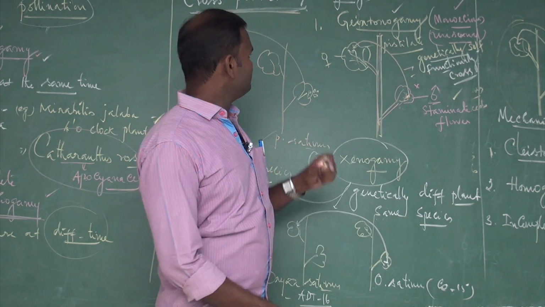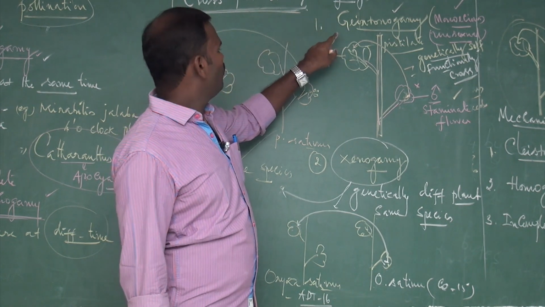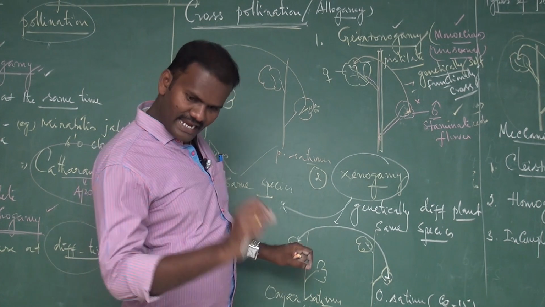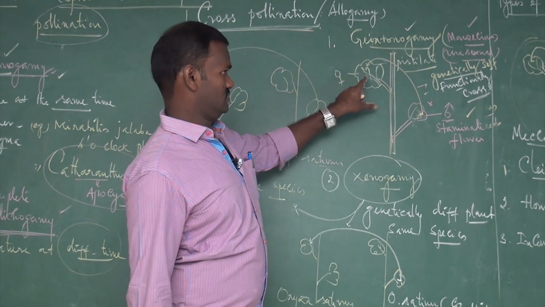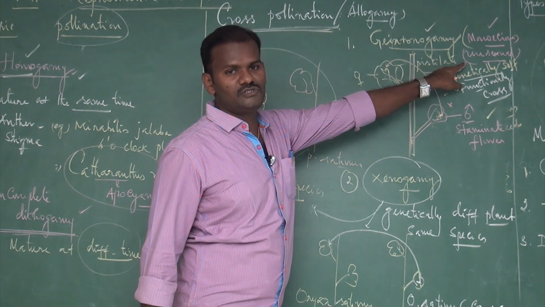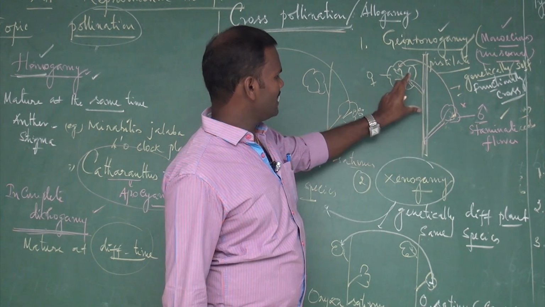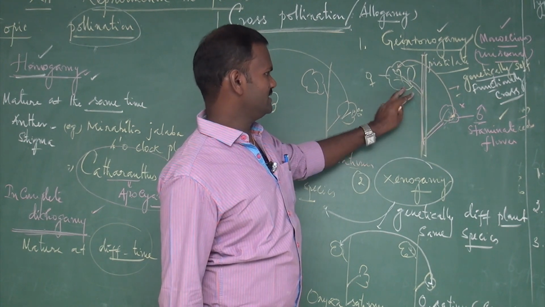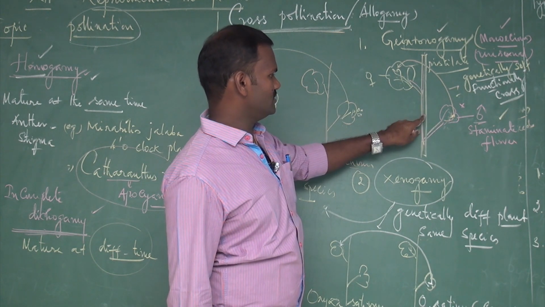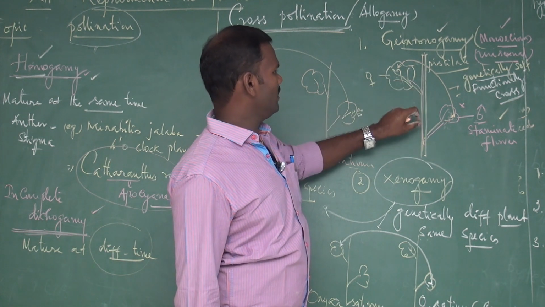Okay. So once again, in allogamy, that is cross pollination, there are two types: geitonogamy and xenogamy. Geitonogamy commonly occurs in monoecious plants and also unisexual flowers, where both male and female flowers are present on the same plant, I mean the sexes are separated. So it takes place between two different flowers of the same plant.